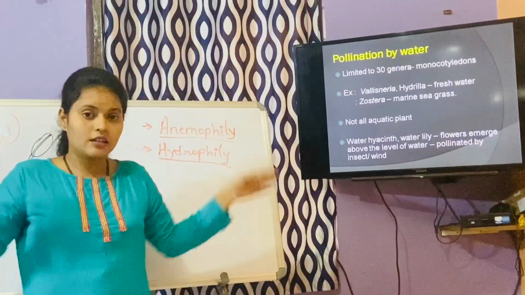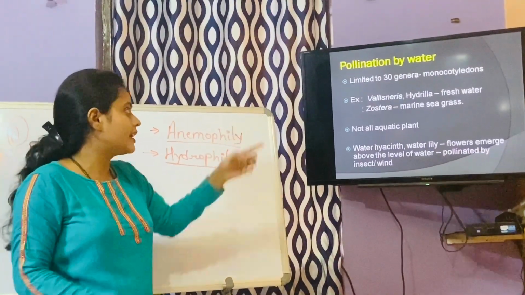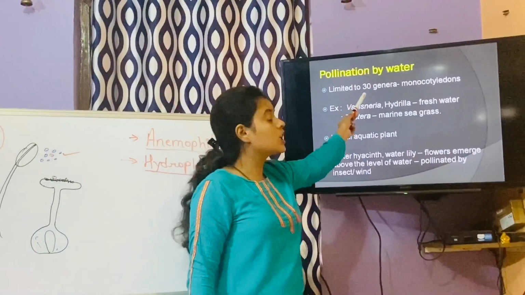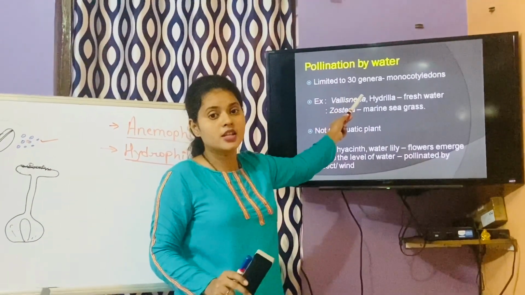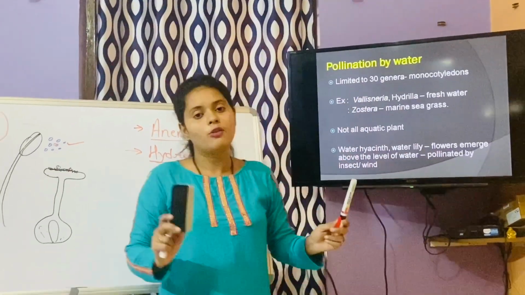But if I am talking about angiosperms, normally monocots are being pollinated by water, and out of the total angiosperms, it is limited to only 30 genera. So out of all angiosperms, only 30 genera are pollinated by water.